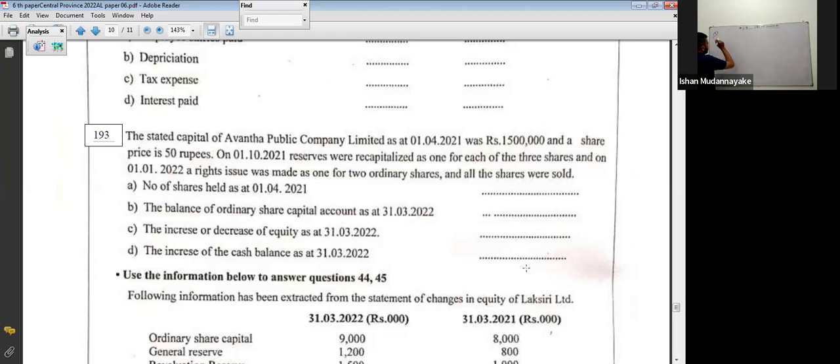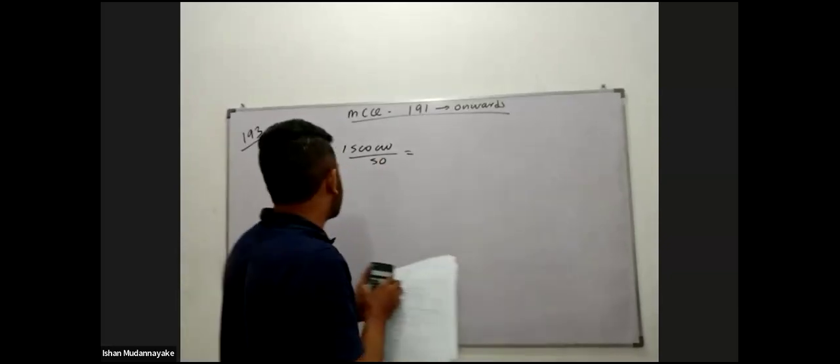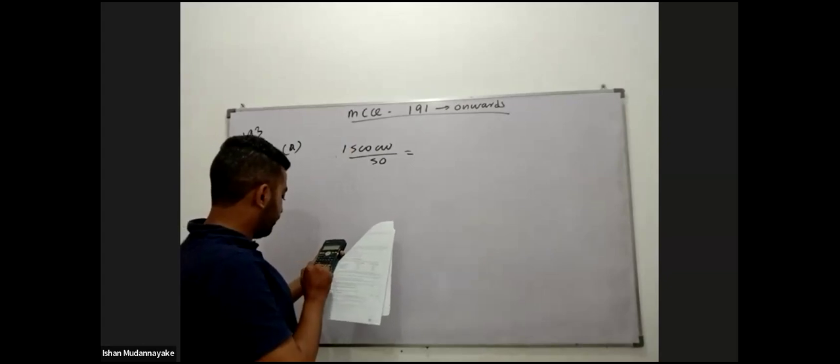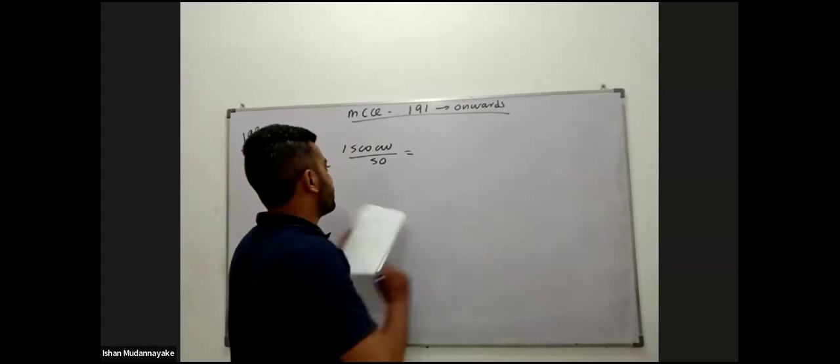Right, 193. We'll discuss. A: number of shares held as at 1st April 21. How to calculate number of shares? The total share capital is 1,500,000 rupees divided by the price of a share, 50. 1,500,000 divided by 50 is 30,000 shares.